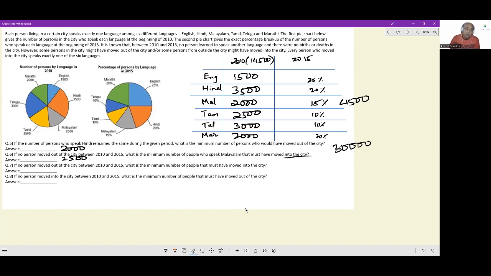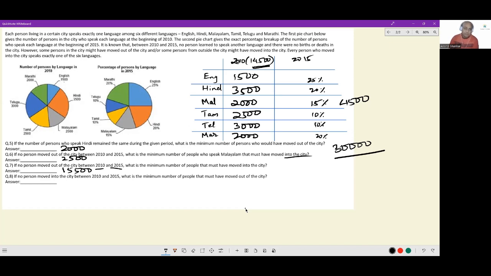If no person moved out of the city between 2010 and 2015, what is the minimum number of people that must have moved into the city? See, initially the number of people in the city was 14,500. And you need to have at least 30,000 as population in 2015 so that no person moved out of the city. So the minimum number of people that must have moved into the city will be 15,500. The difference between the initial number and the minimum possible population so that nobody moves out of the city.